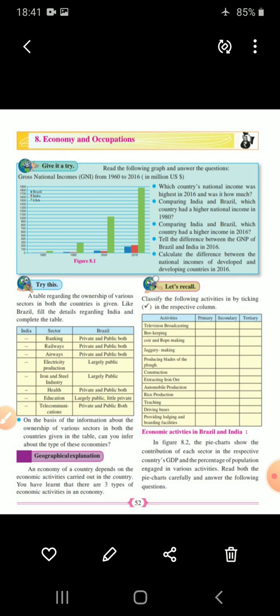India and Brazil, they are having mixed economy. So the maximum population of these countries, they are under primary occupation. Understood? So economic activities in Brazil are generally carried out under primary and secondary occupation, because these are developing countries. But the maximum occupation in developed countries is tertiary occupation. Understood? And that is why there is a difference between gross national product, gross national income in these countries.